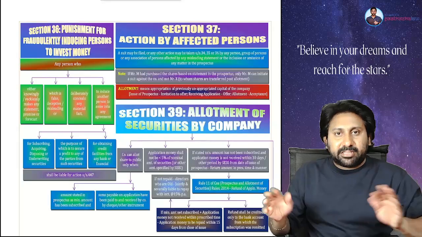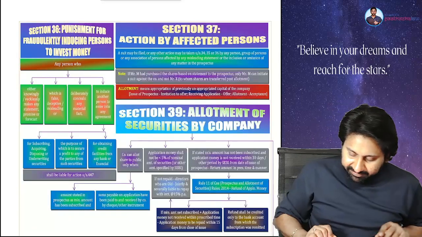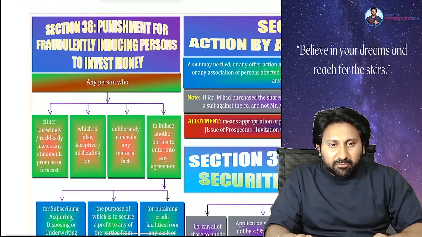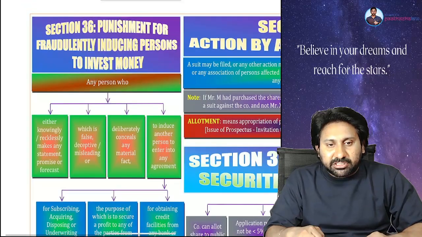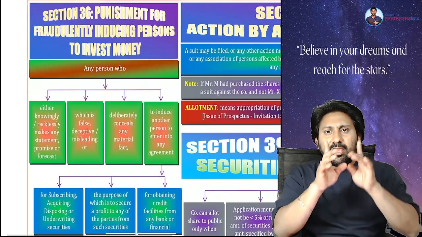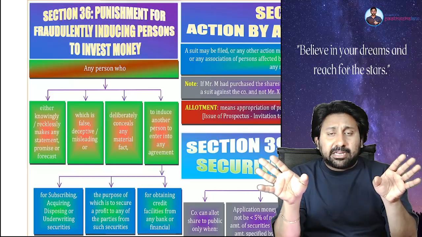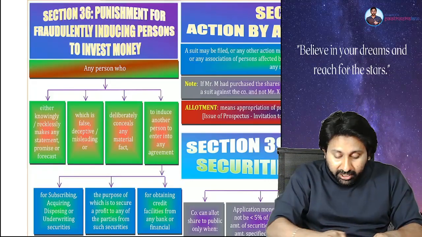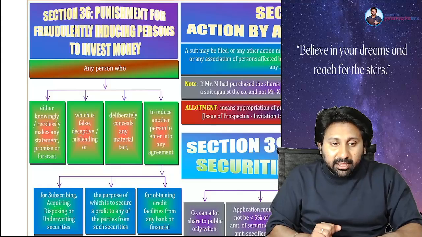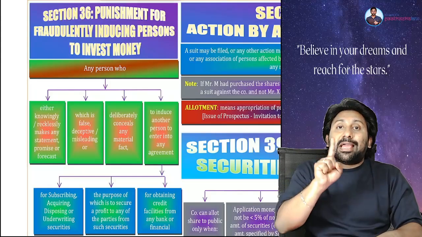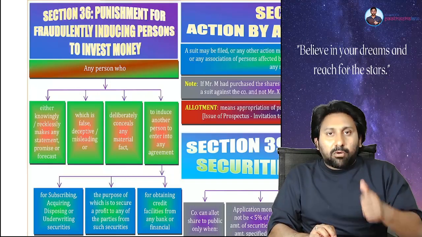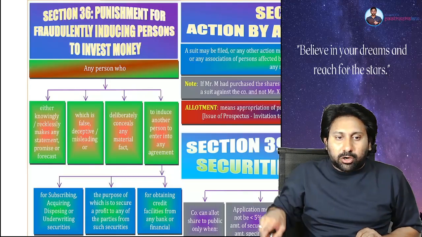Let us complete these two, 36, 37. See here: punishment for fraudulently inducing a person to invest money. Sir, what is this? If any person forces any other person to do any of these three things, then he will be liable under section 447 again. What are the three things that you should not do?